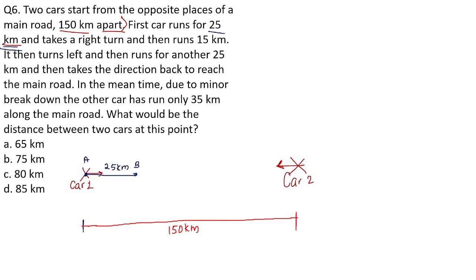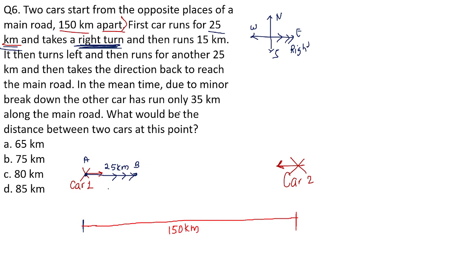After traveling for 25 kilometer, now the car is taking right turn. Always remember you have to keep this diagram, so that you will be able to solve it. Okay, now after taking the run of 25 kilometer, the car is moving in the right direction. For example, just look here, this car is moving in this particular direction, it means it is moving in east direction. So as per the east direction, the right hand side is the lower side, correct?